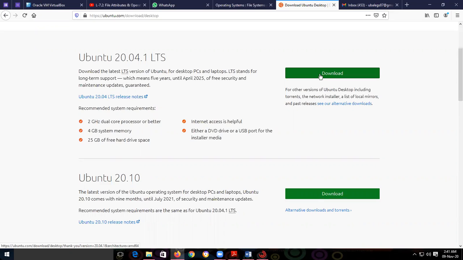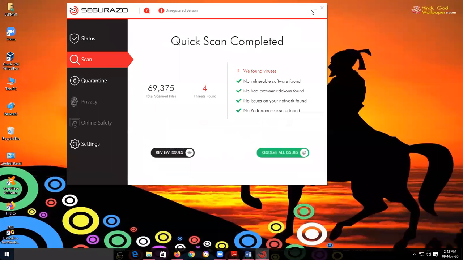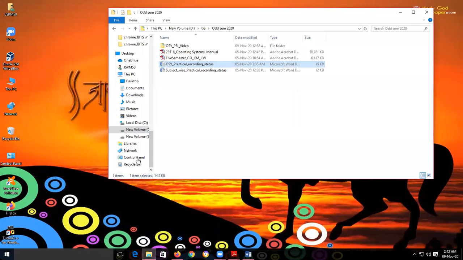Our manual suggests installing the Ubuntu operating system. So in Google, type Ubuntu download, go to ubuntu.com, use this option, click here, download. It gets downloaded. I have already downloaded it, so I am not downloading again. Once the downloading is finished, the next thing is that once it is downloaded, we need to install it.